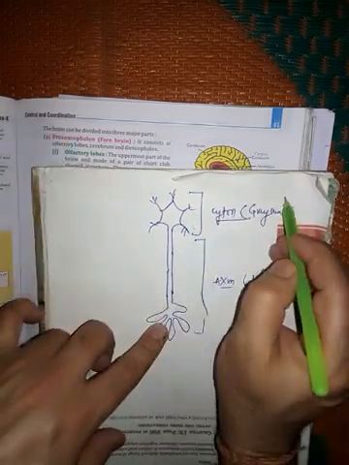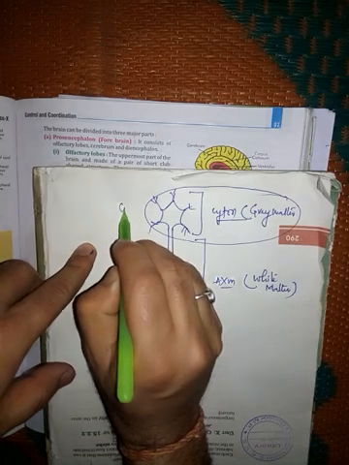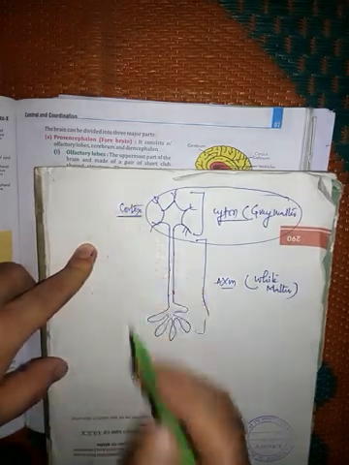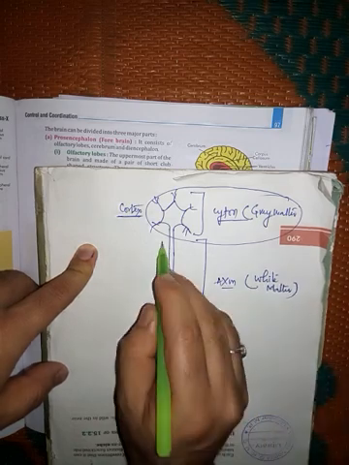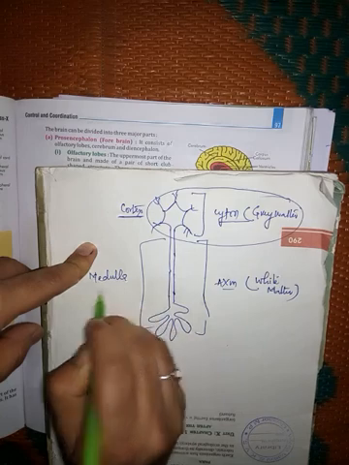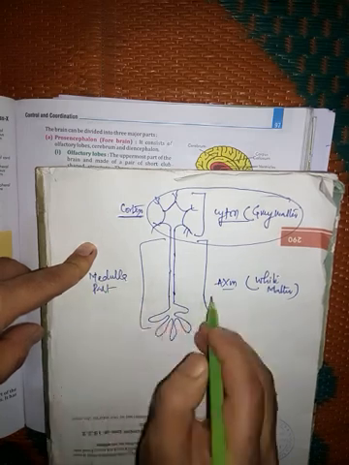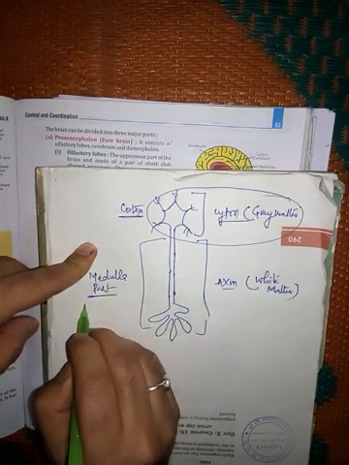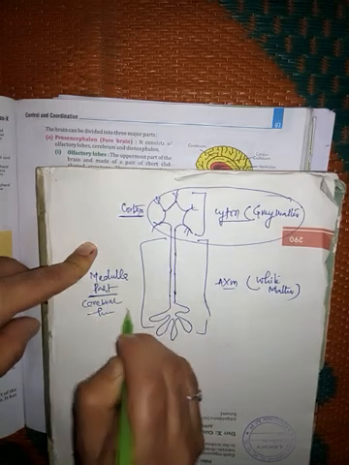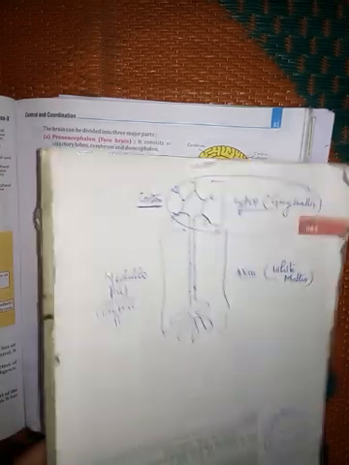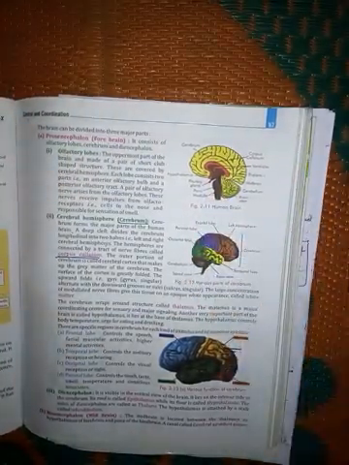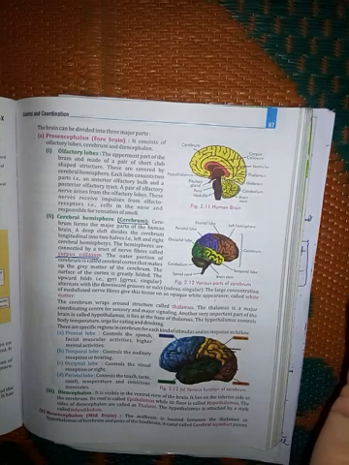So this cyton part is present in the cortex region of the cerebral hemisphere, and white matter forms the medulla part of the cerebral hemisphere. Clear? And the gyri and sulci you have understood.